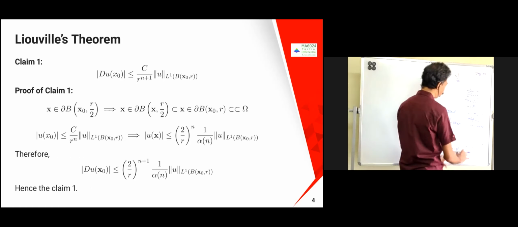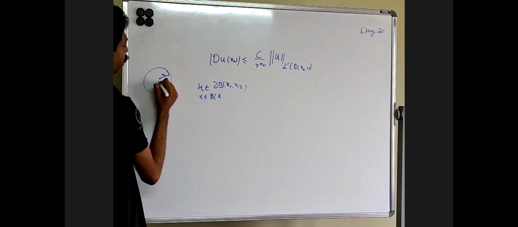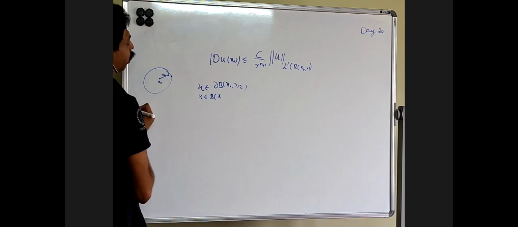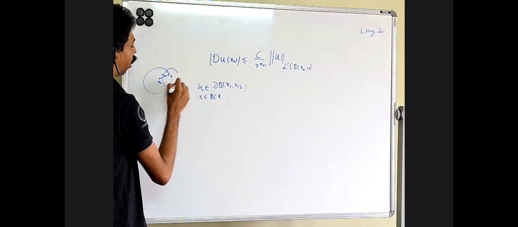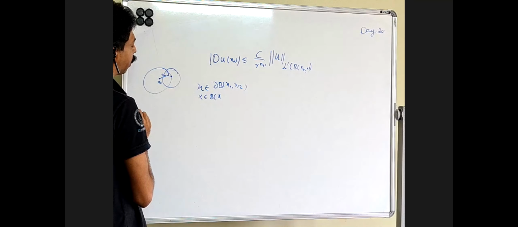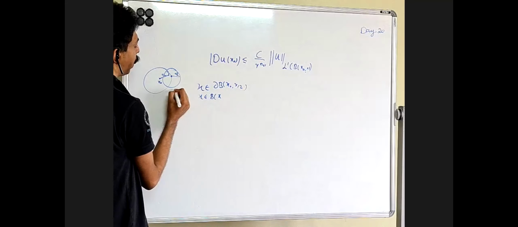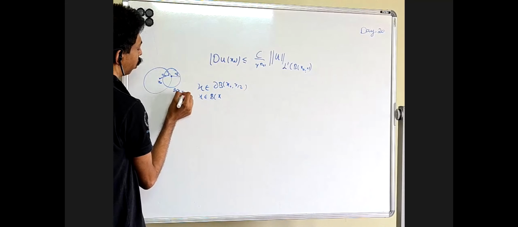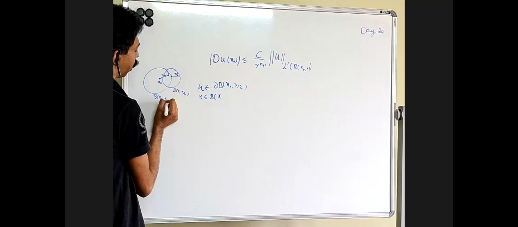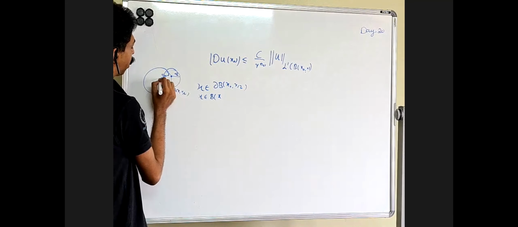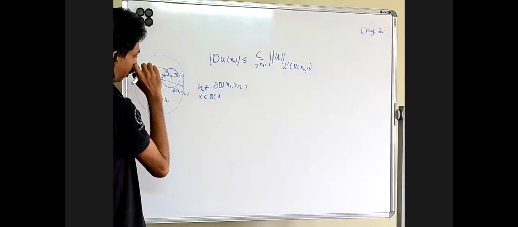Okay, so the distance d of this is r by 2. This is x naught. I take a ball here. If I take a ball, then I just draw a ball of radius r by 2. This is b of x comma r by 2, and this is b of x naught comma r. Now if I draw a ball of radius this one, almost this is going to touch sometimes.